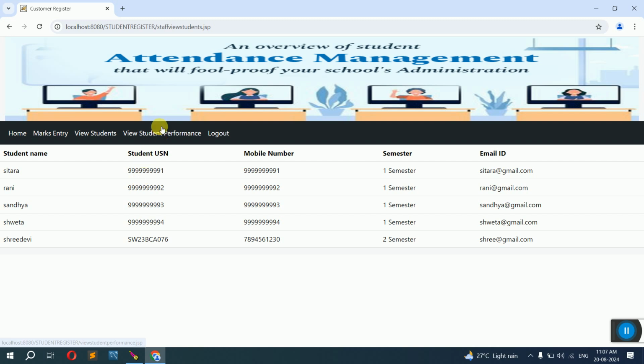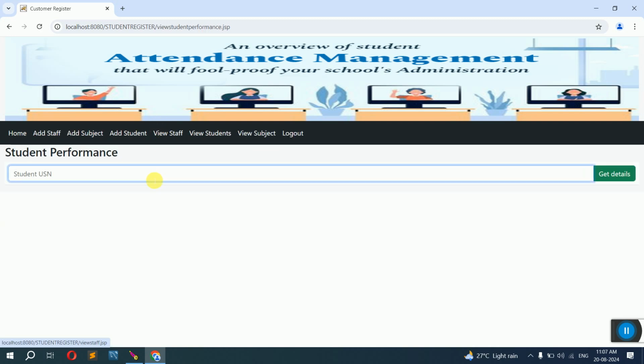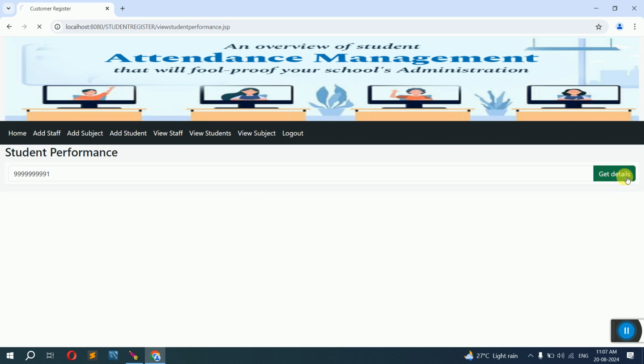Then we will go for the view student performance. So in view student performance, we have to enter the register number of that particular student in this case. So now we have 1, 2, 3, 4, 5. So register number 1. This is one student register number. I'll say get details. It will search for that record, and it should not take so much time. I don't know why.